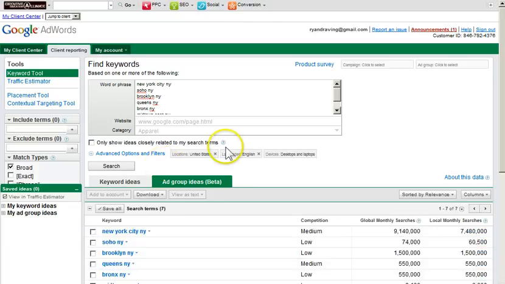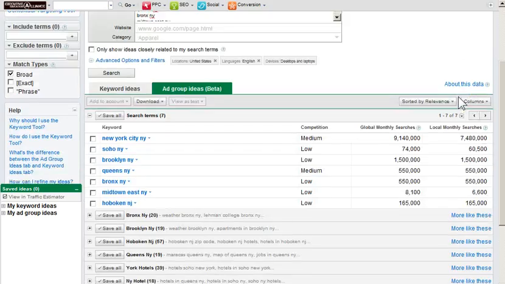And when we do that, you'll see down here that we have 7 million searches for New York City. Now, when you're looking at Google's keyword tool, the reason I say 7 million and not 9 million here is because we're looking at local monthly searches. Local means, in this case, the United States.